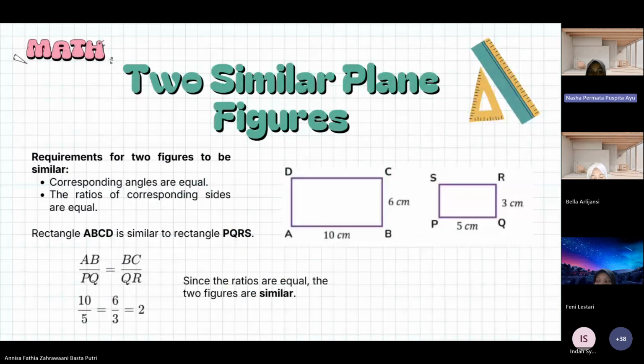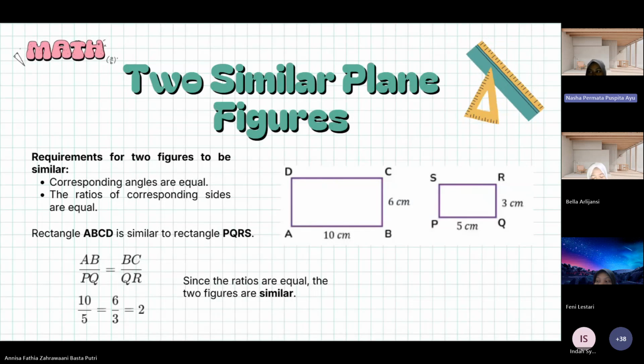Okay, so, similar plane figures. Two figures can be called similar if they meet two requirements. The corresponding angles must be equal. The ratio of the corresponding sides must also be equal.